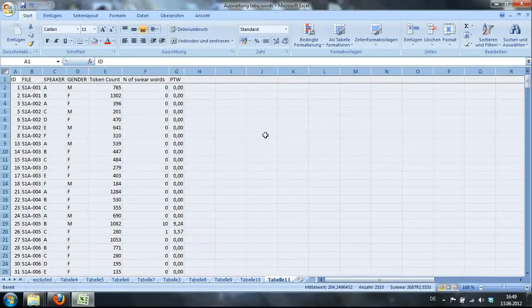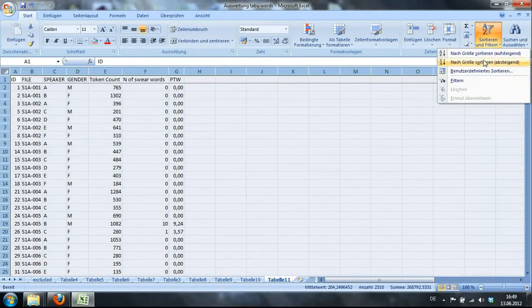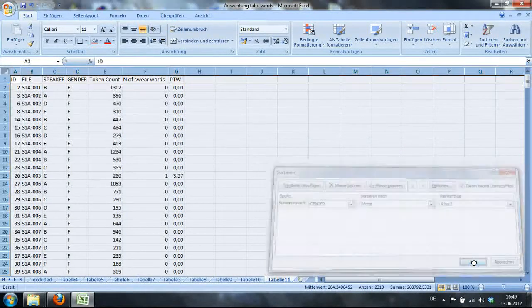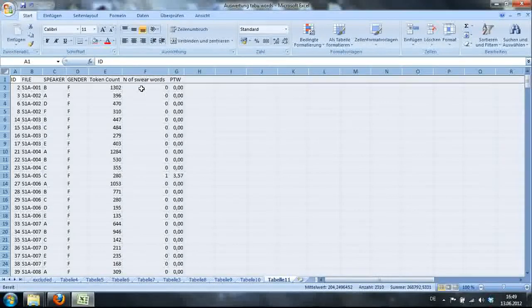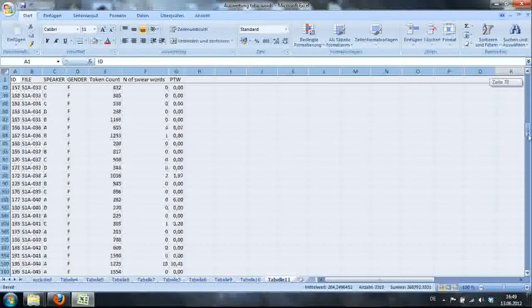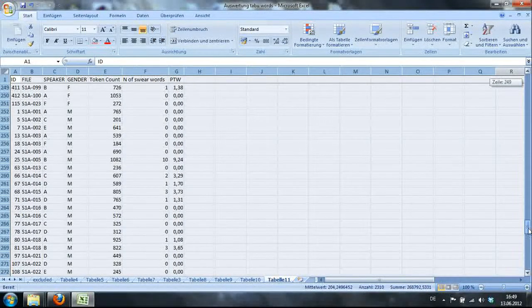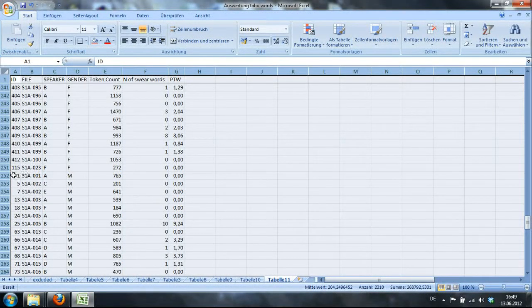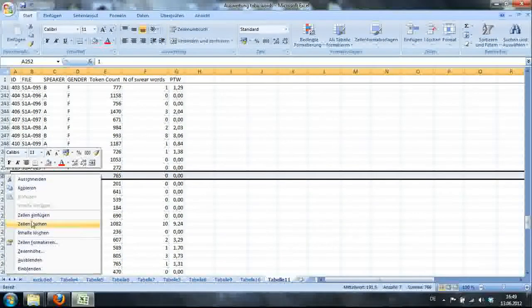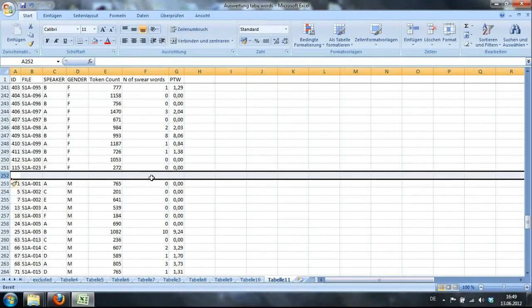Right, to create a bar graph, just sort the data according to gender. I did this before here. So now we have all the women and the per 1,000 word frequencies. What we do now is we'll just scroll down, and here where there's a break between males and females, we'll create a new line. Right?